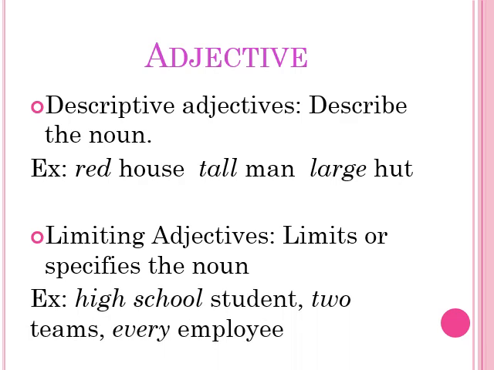Descriptive adjectives describe the nouns, like for example, red house, tall man, large hut. Here red, tall and large describe the noun. Whereas limiting adjectives limit or specify the noun, like for example, high school student, two teams, every employee. So this "two teams" clearly shows that something is limited to only these two teams.